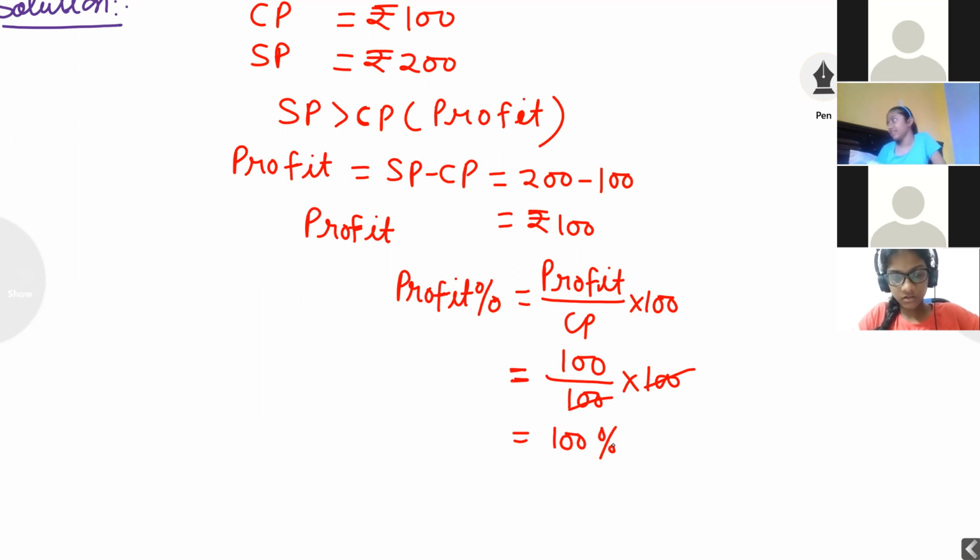We got 100% profit. Hence, the profit percentage is 100%.